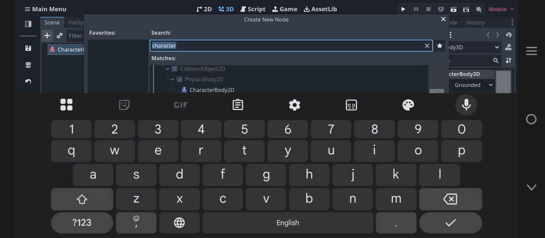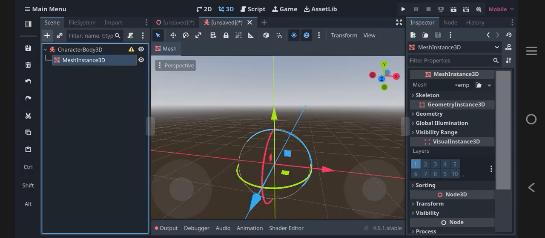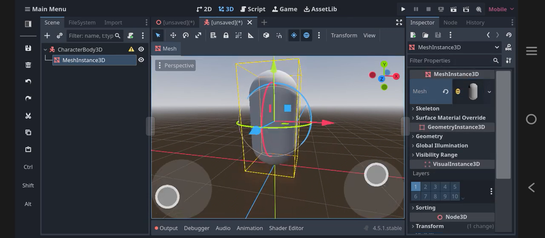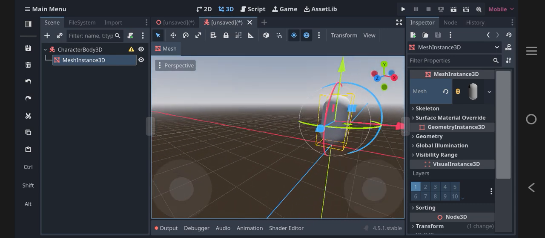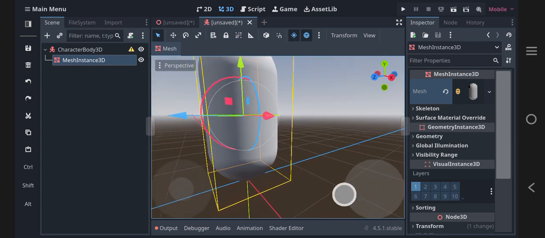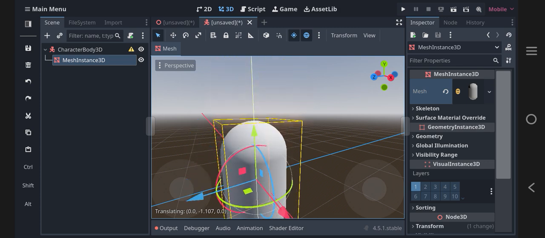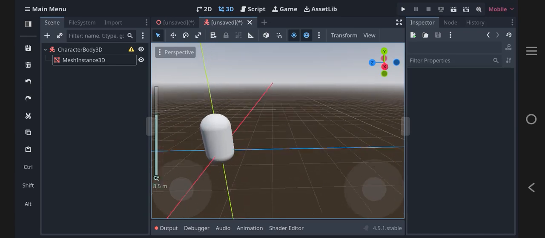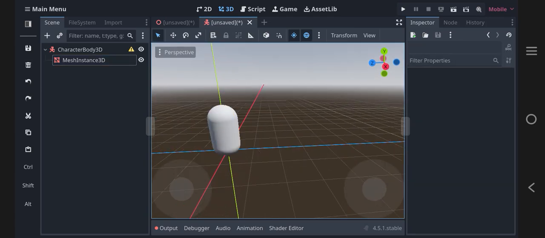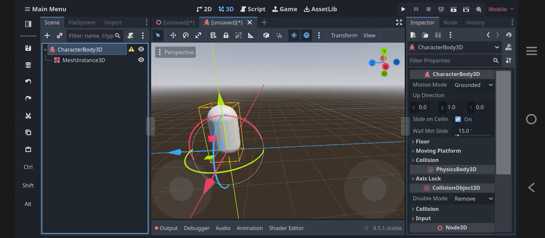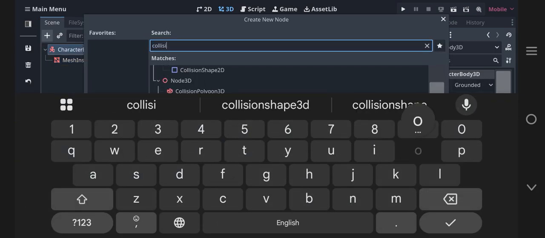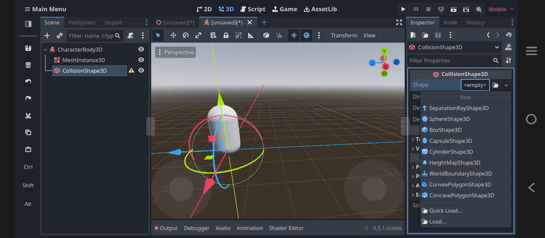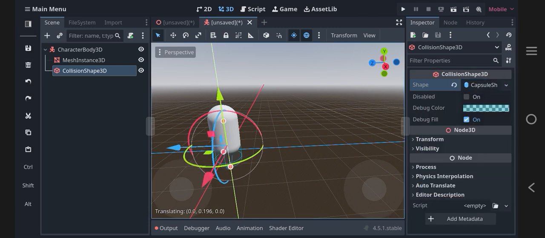And then mesh, add capsule mesh. Like that. Alright, like that. And then collision shape 3D. Capsule. Move up.